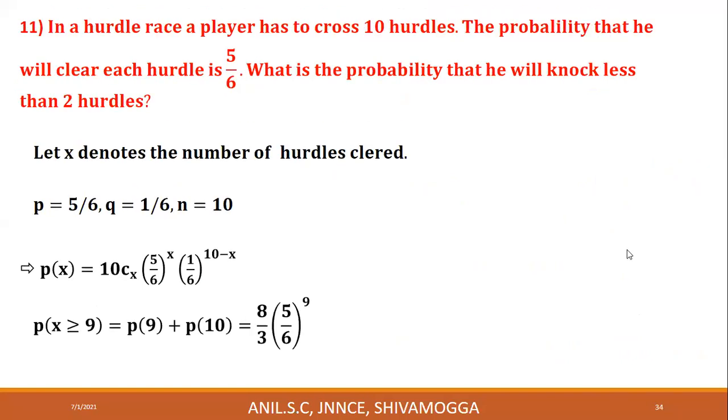Next one. In a hurdle race, a player has to cross 10 hurdles. The probability that he will clear each hurdle is 5 by 6. What is the probability that he will knock less than 2 hurdles?